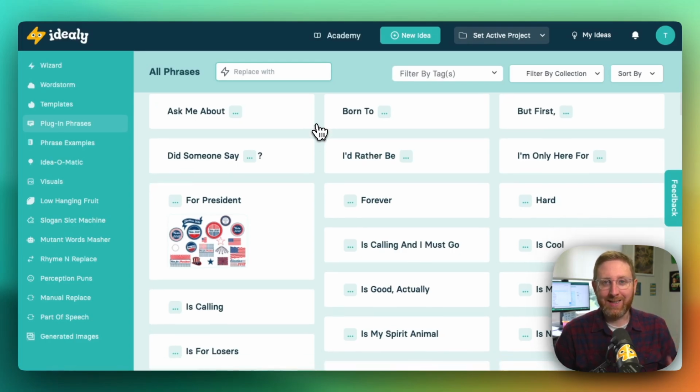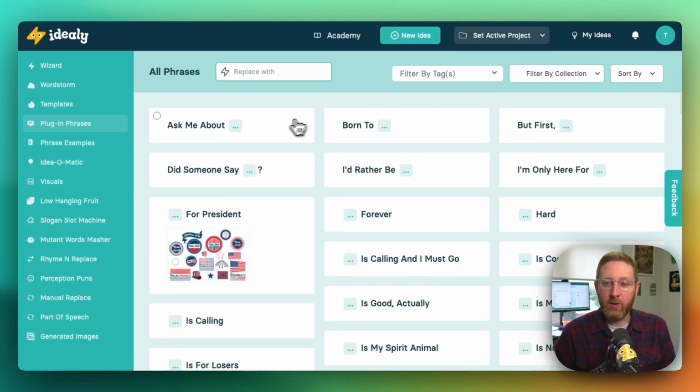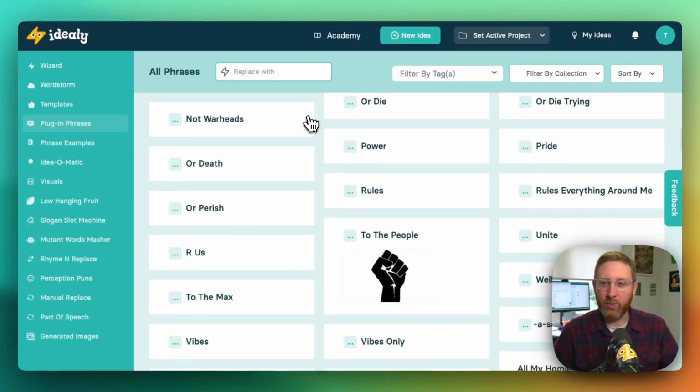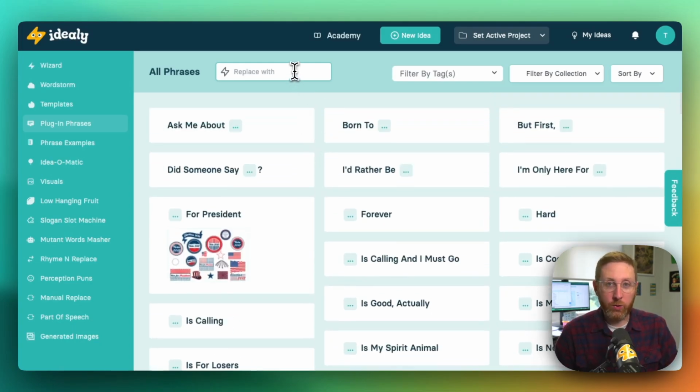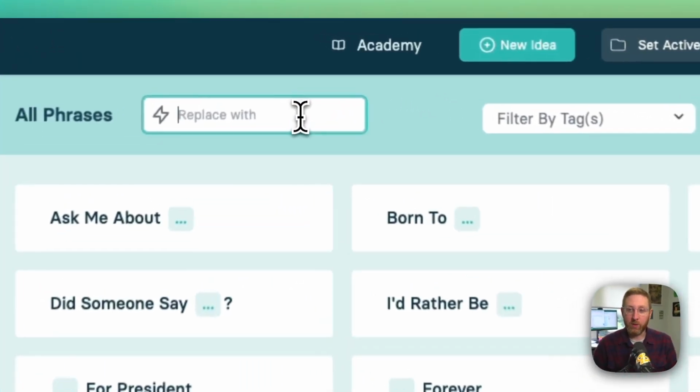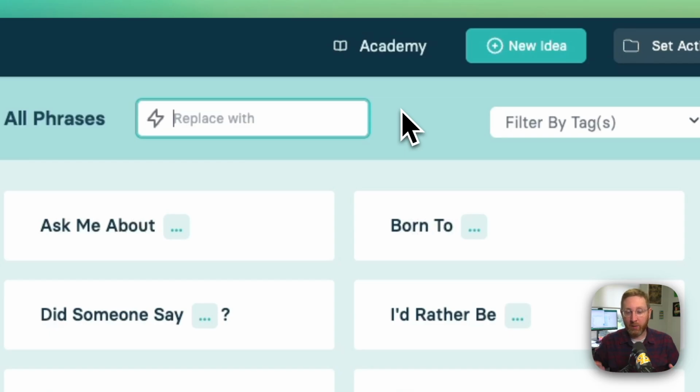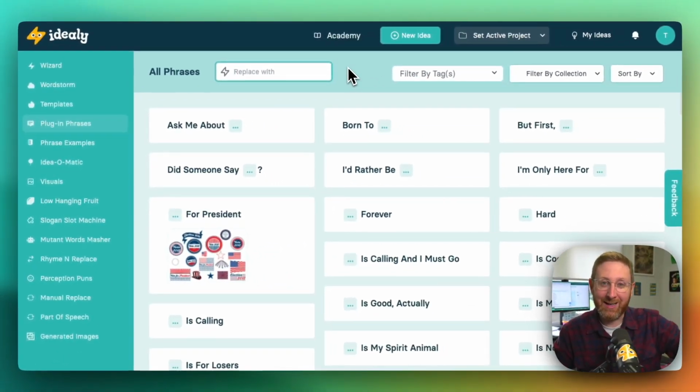So we've actually collected over 1,500 and counting of these phrases. As you can see, you can use it like a big swipe file here. There's loads of inspiration and jumping off points. But what you can also do is put in a word related to your topic, and we will actually put that word in the blank of all these phrases, and then you can have ideas jump out at you.